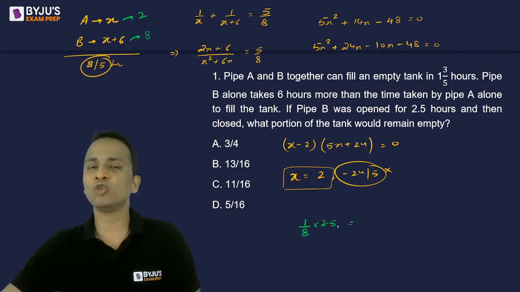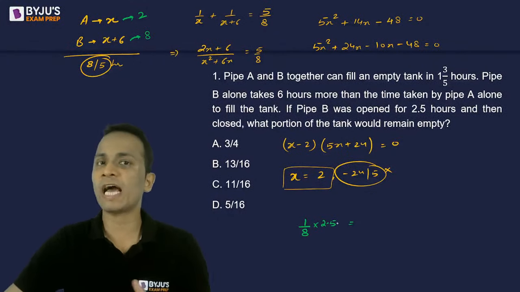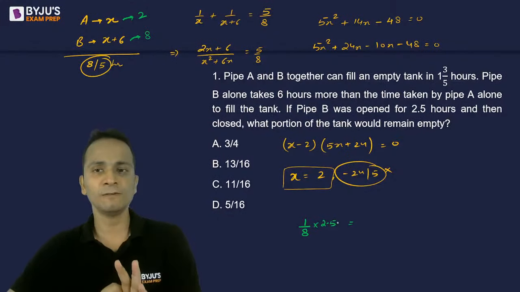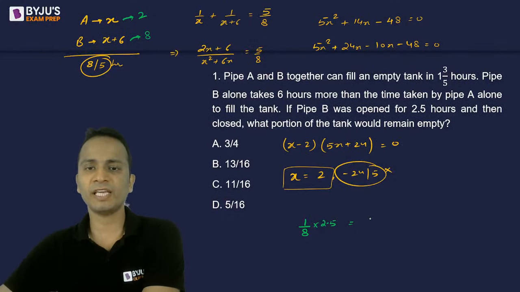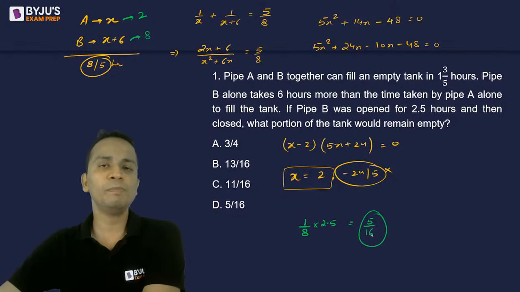So 1 by 8 into 2.5 will be the fraction of the tank that will be filled by pipe B in 2.5 hours. Simplifying this, it will be 5 upon 16. So 5 by 16 of the tank will be filled.